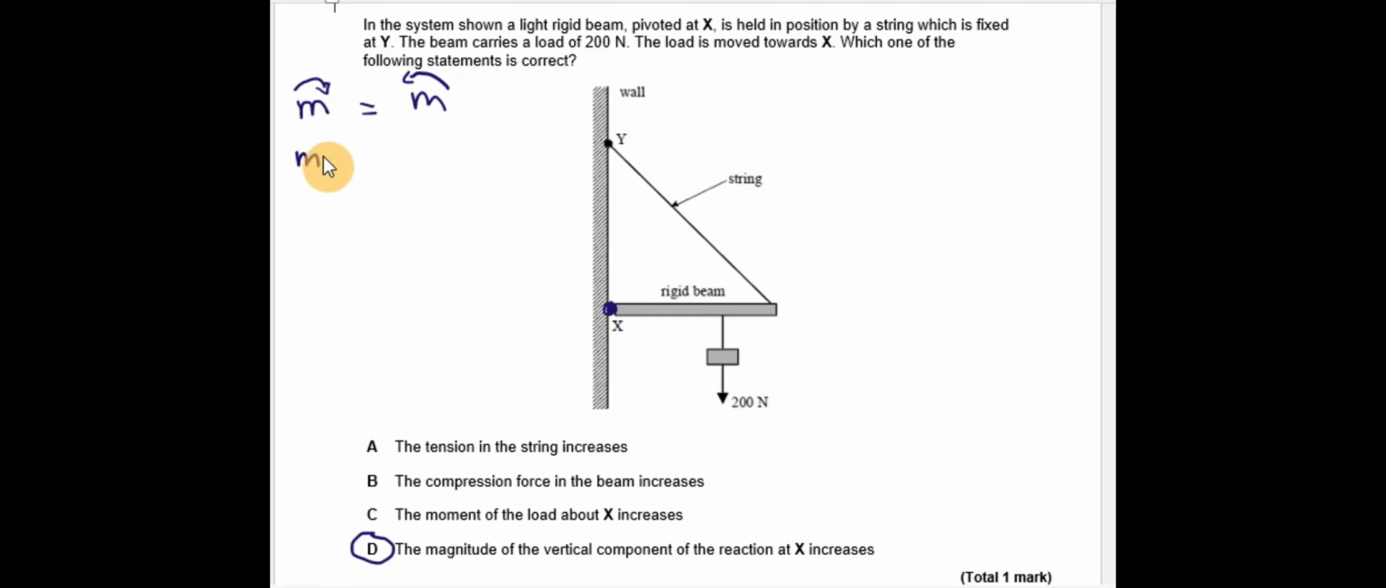Any moment is equal to the force times the distance from the pivot. So this mass is trying to turn the beam in a clockwise direction, and the moment it produces is its force, its weight, multiplied by that distance. So as it moves towards X, the clockwise moment it produces is going to decrease. The anti-clockwise moment is provided by the vertical component of the tension in the string.